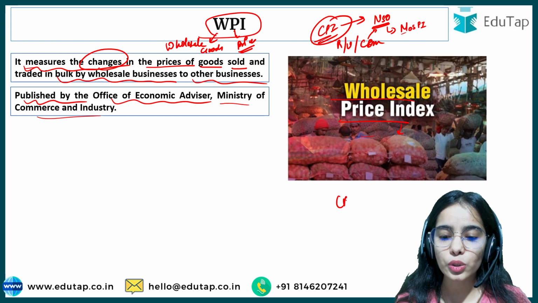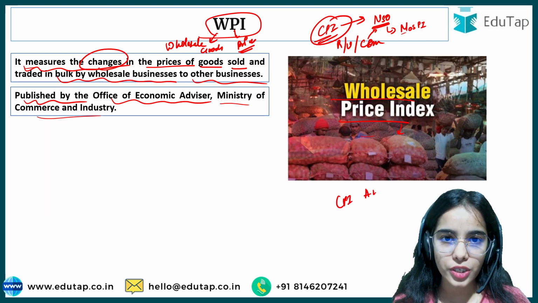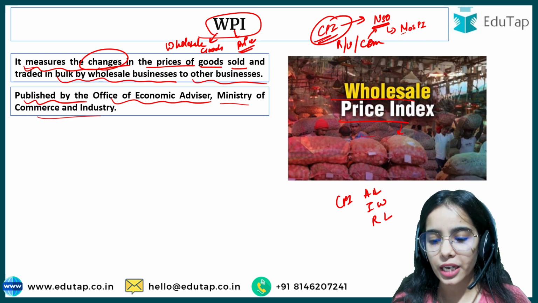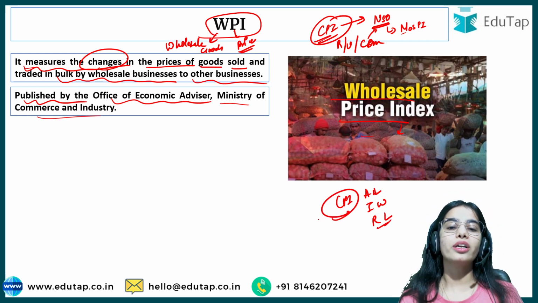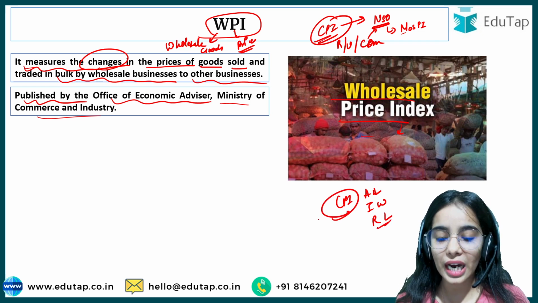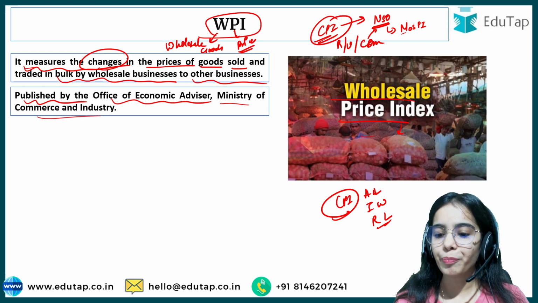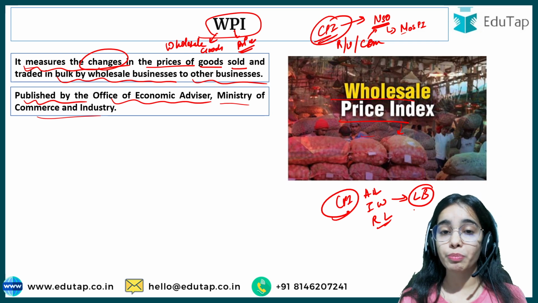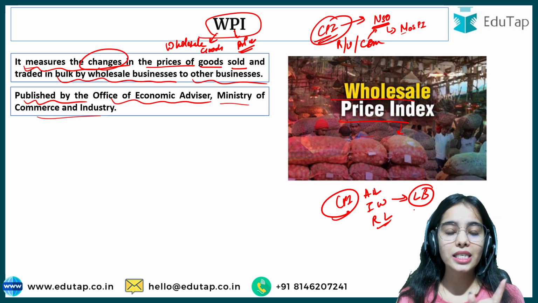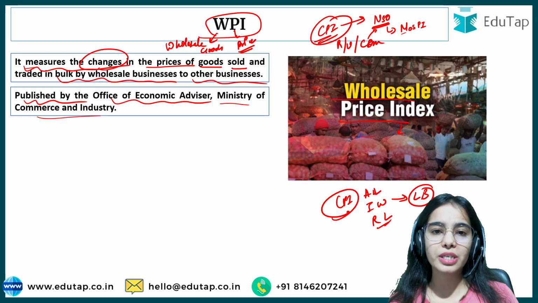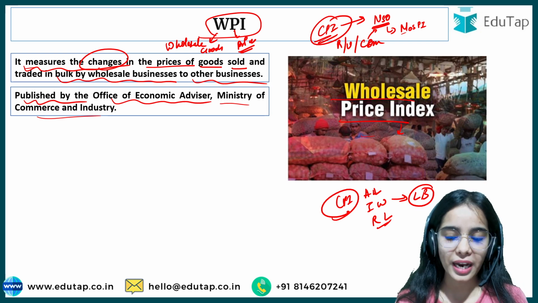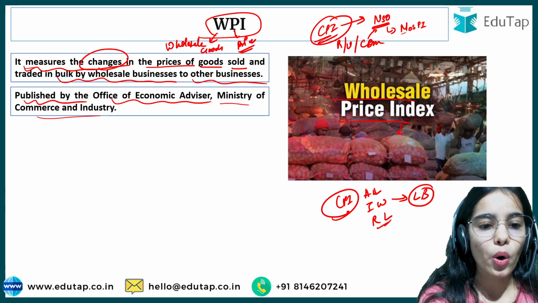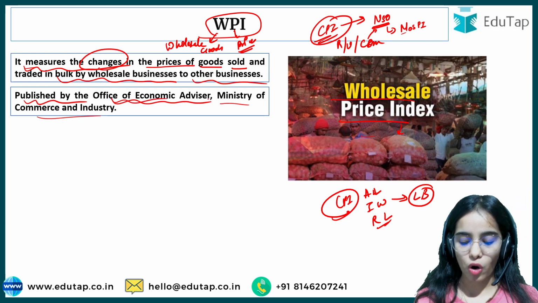As well as there is also the CPI for the agricultural laborers, for the industrial workers, and for the rural laborers. Now this CPI is not released by NSO. Any one of you know who releases this CPI? This is the CPI that is released by the Labor Bureau. You have to remember, a question can directly come that CPI for the agricultural laborers is released by Labor Bureau. Now the WPI is published by the Office of Economic Advisor, Ministry of Commerce and Industry.